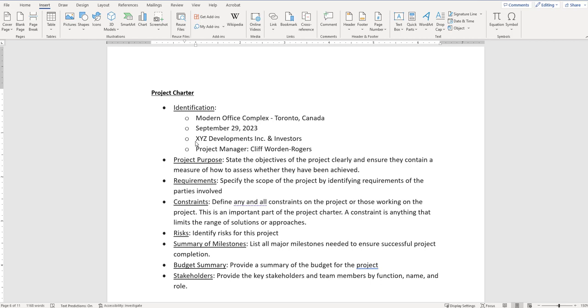The project sponsor, in my case, there's a few different options for mine, but XYZ Developments is what ChatGPT has created as my overall owner. But there's also investors as well, which will likely be project sponsors. So I have it as both, so I've listed them both here. Underneath the project manager, right, I'm going to list myself. You will list yourself or your group's name, or both you and your group member can go here.